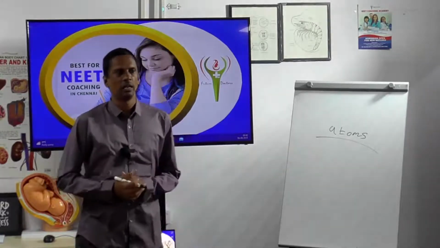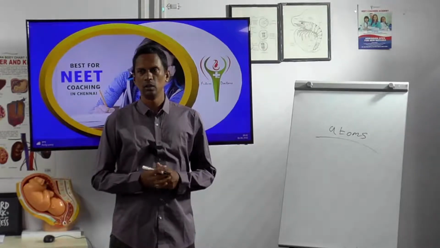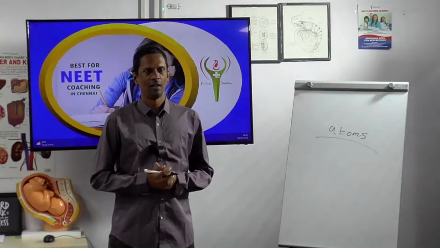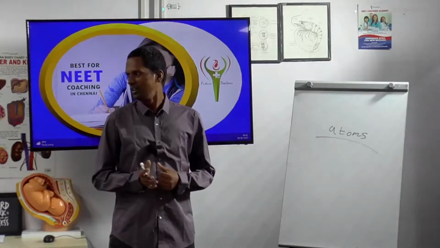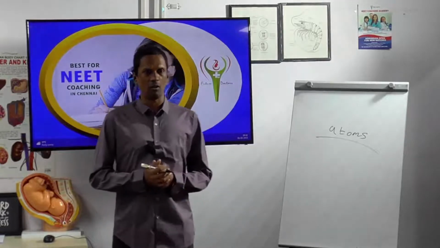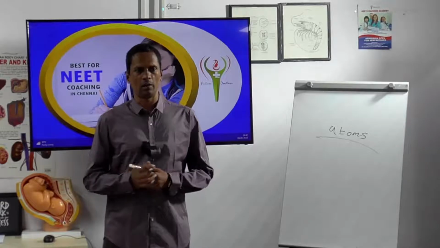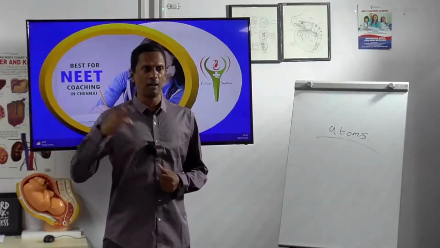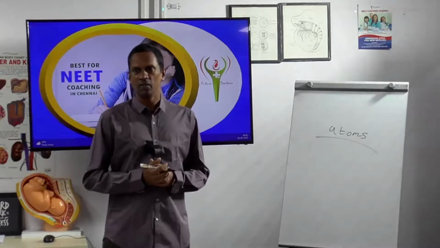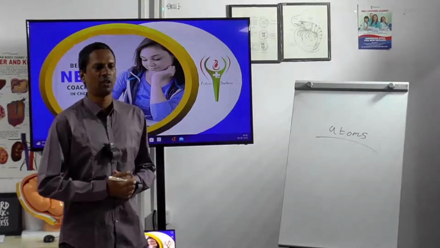For example, if it is not rotating around the nucleus, what will happen? If the electron has to revolve around the nucleus, that will lead to the stable atom. If it is not revolving, what will happen to the atom? Unstable. So it cannot stay for a long time.